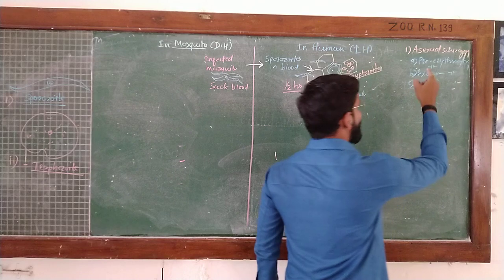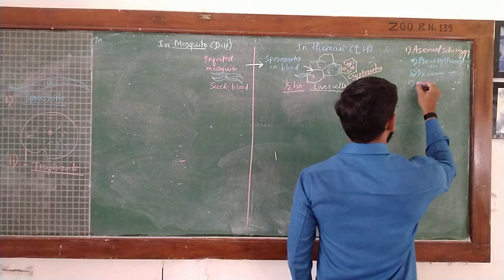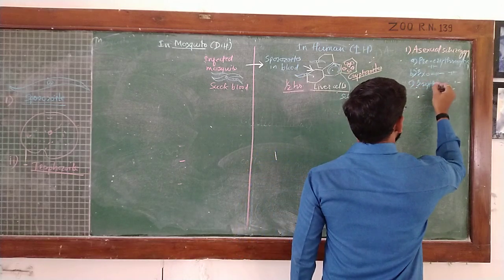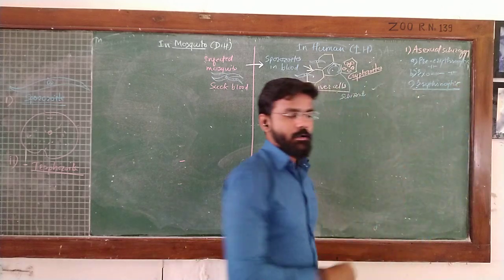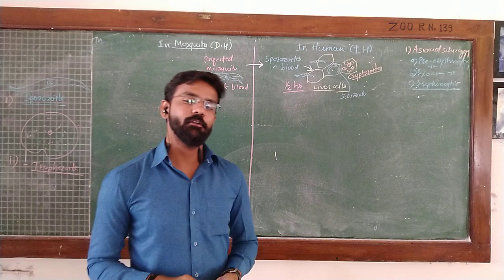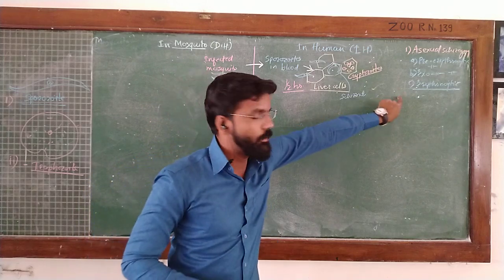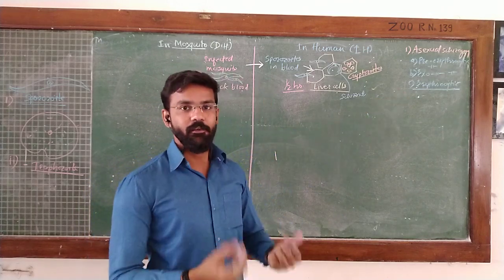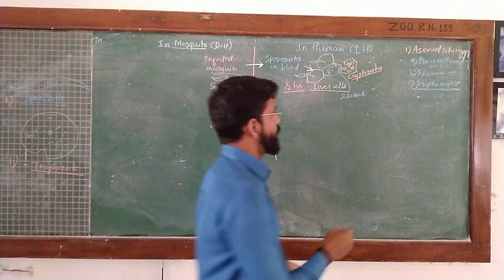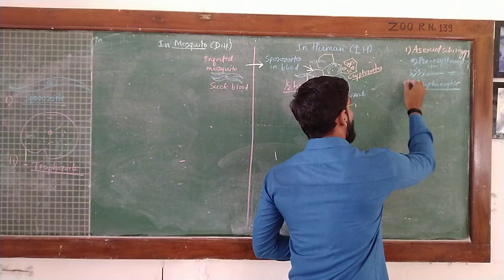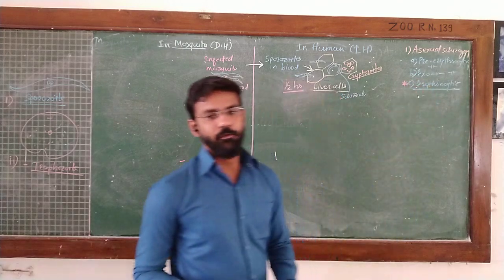Then the third phase of asexual schizogony is erythrocytic schizogony, and this is the important part from the viewpoint of parasitology, because during this cycle the host is made to suffer by the action of the toxins released by this parasite. Therefore, we give importance to this erythrocytic schizogony.